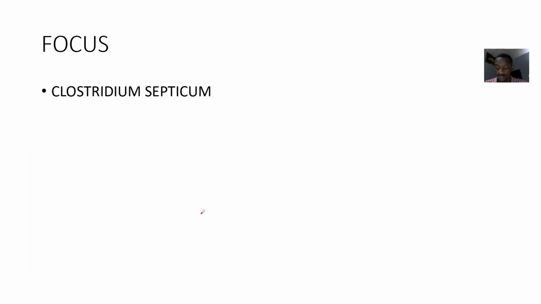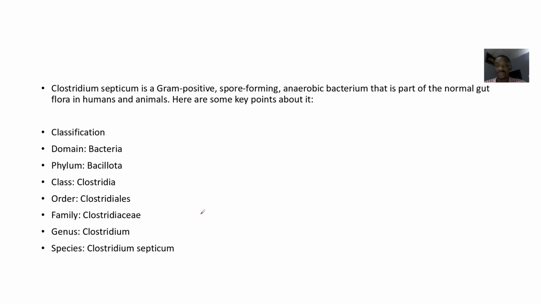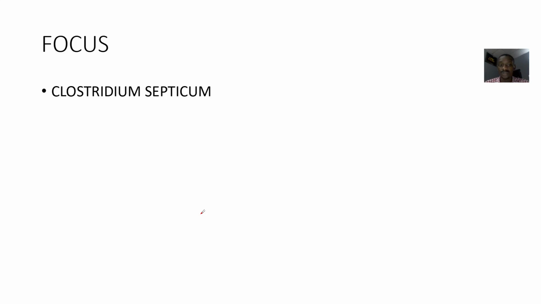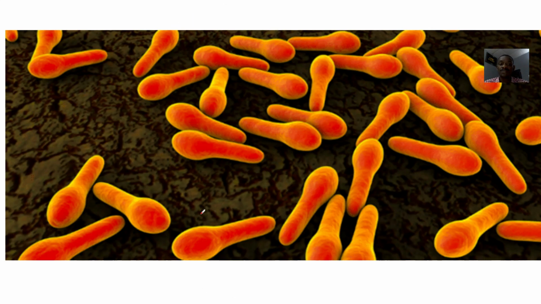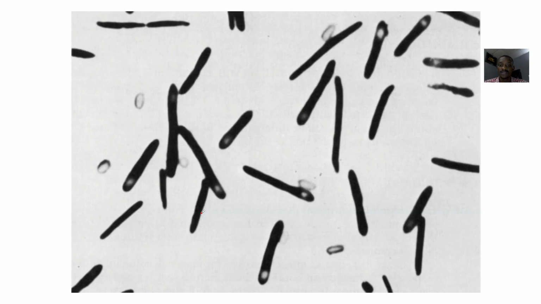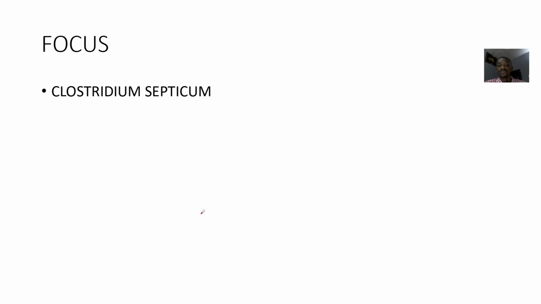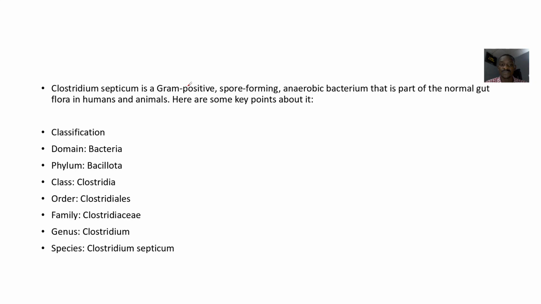Alright, so the next species of organism we'll be looking at is known as what? Clostridium septicum. Septicum. Alright, so you can see this one is rod shaped. So Clostridium septicum is what? A gram-positive, spore-forming anaerobic bacterium. It's usually part of the normal flora in the gut, right? So it's like normal bacteria that is found in your gut, okay?